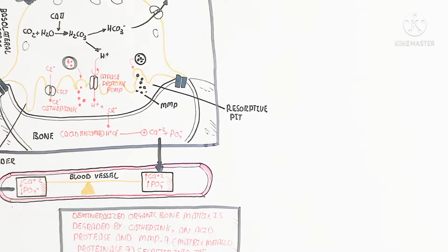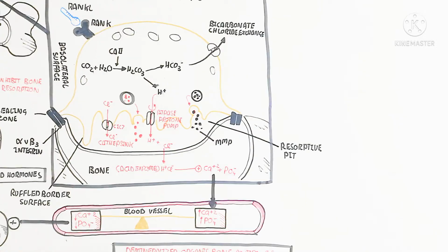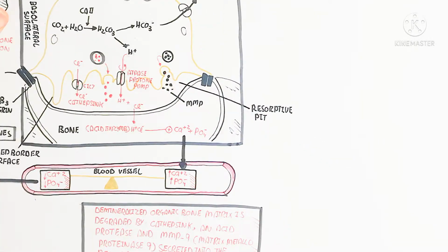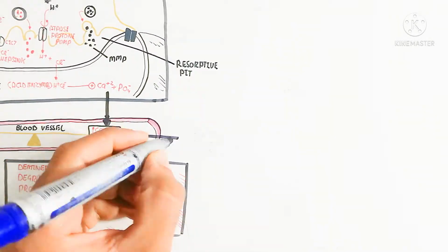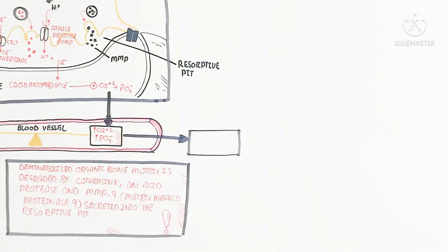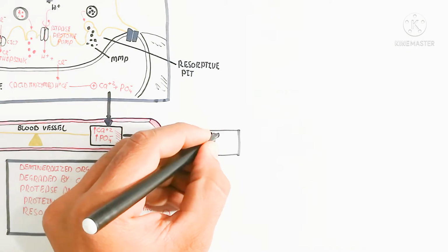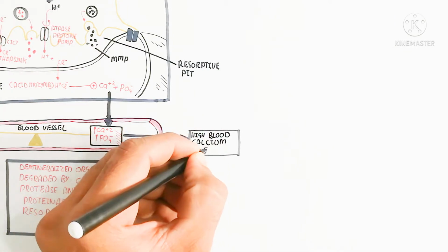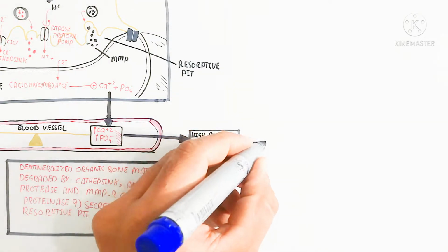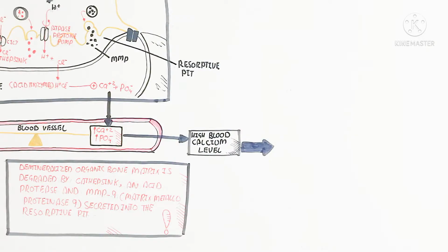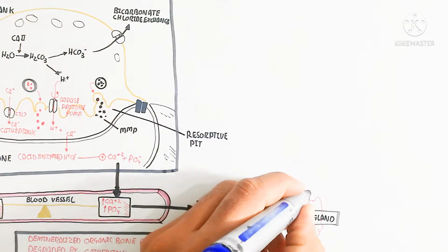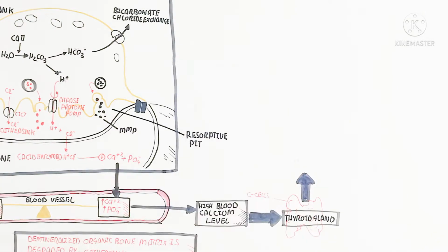So in this way, when the calcium and phosphate are increased in the blood, after this absorption, the calcium and phosphate move more into the blood circulatory system, ultimately causing a high blood calcium and phosphate level. This high blood calcium level will stimulate the thyroid gland for negative feedback. In this way our body wants to decrease the calcium level because of homeostasis.